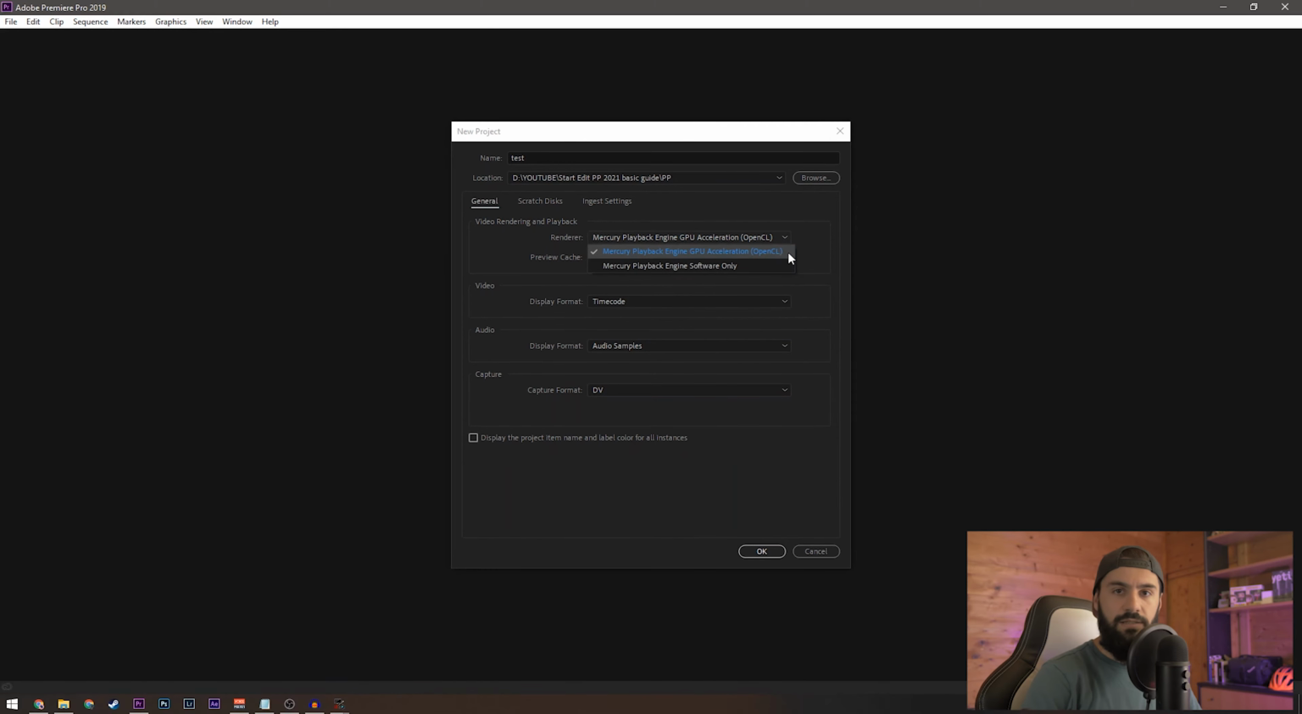If you can select this thing here, the software is gonna be just better. If you don't have this one, OpenCL, you probably have something like CUDA cores. It's for NVIDIA graphics cards. Anyway, you can use just the software engine only. There's no problem. You just click OK.